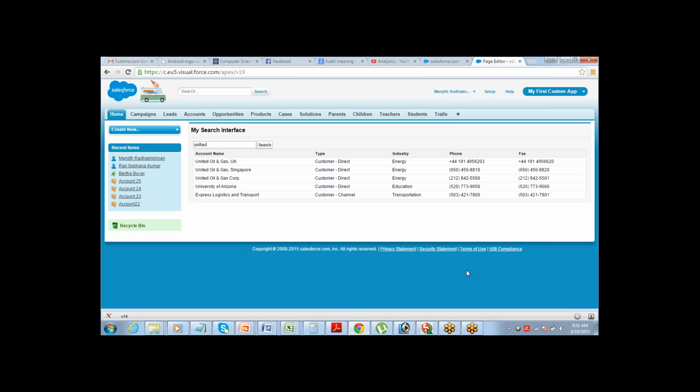I think United is part of one of the values in the other fields which we are not displaying here. So the word United has appeared in some other field which is not being displayed here. Maybe in the country, United States.